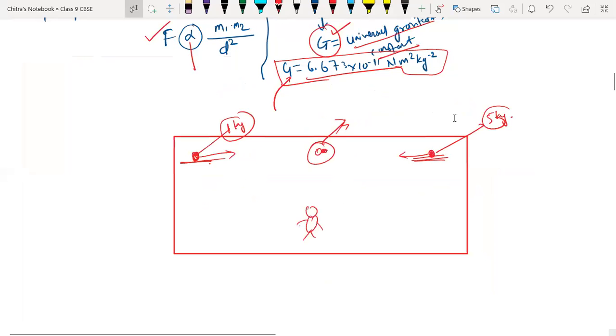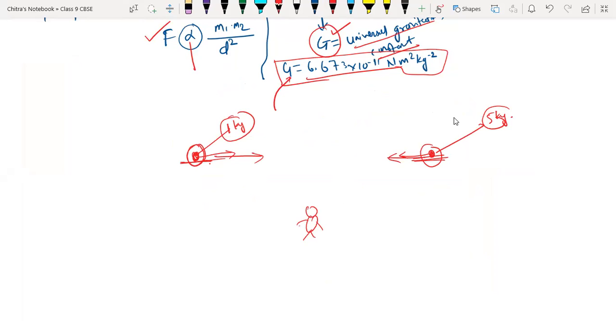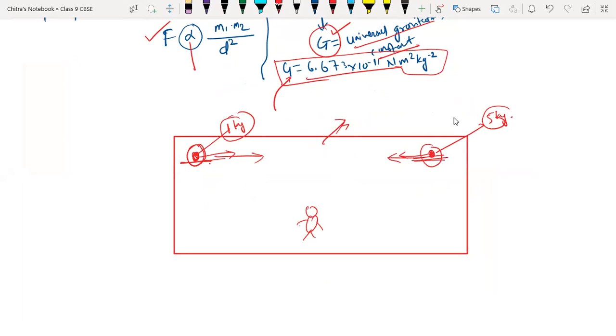See, the question says, two objects are there in Ritvik's room, and Ritvik is observing them. They have masses like 1 kg and 5 kg. Since they have mass, the force of attraction is working between them, and they do not have any obstacles between them. Ritvik is thinking that if these objects are attracting each other, after some time they will collide with each other. Is it or not? But they are not moving. They have force of attraction between them, but they are not moving towards each other. Why? This was the question.